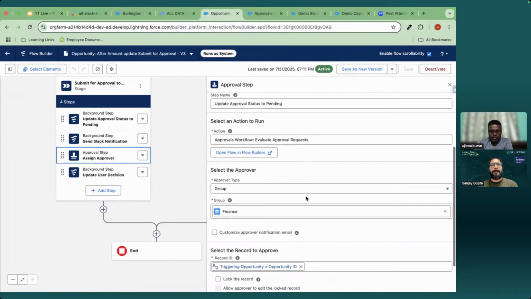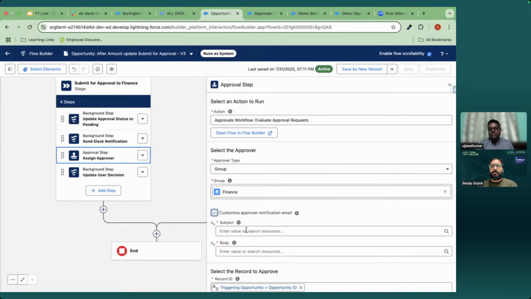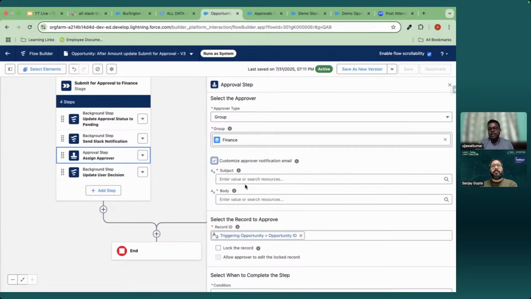When you see this, here is the option. Some Salesforce generated email will be sent to the group, but you can customize it. If you want a customized email, you can customize it here. You can have a subject, you can have your body similar to a text template, and you can append anything there.